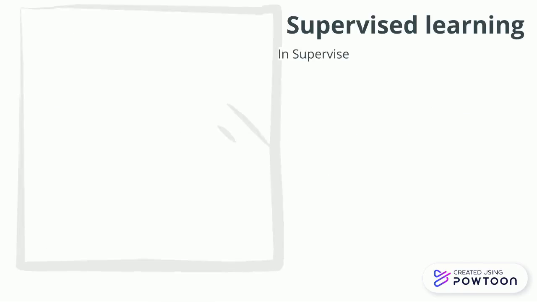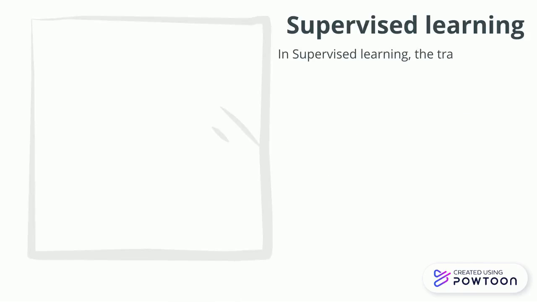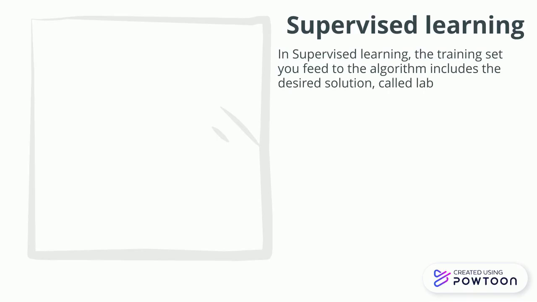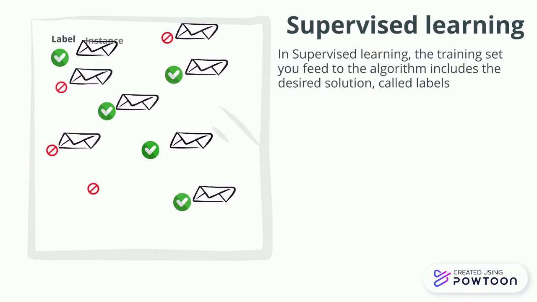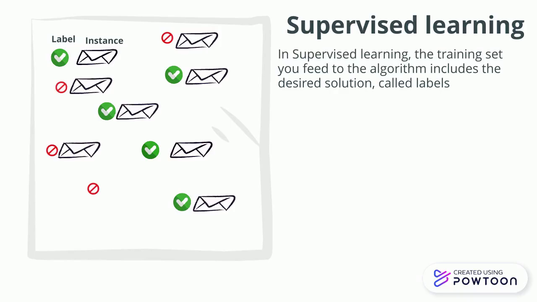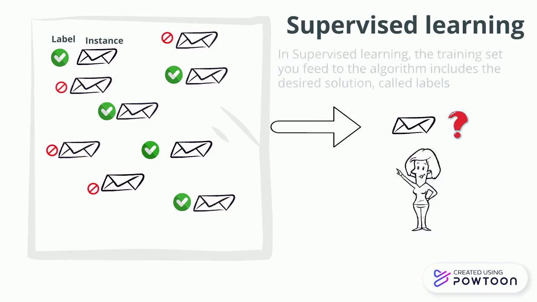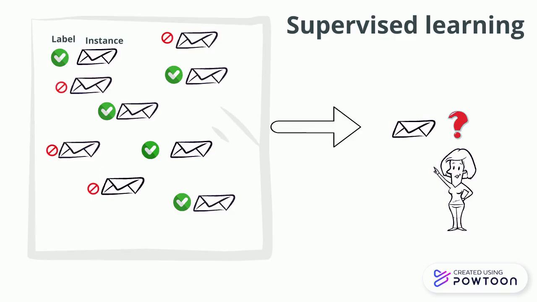In supervised learning, the training set you feed to the algorithm includes the desired solutions called labels. A typical supervised learning task is classification. As I have shown in the diagram, the spam filter is a really good example of this. It is trained with many example emails along with their class, just to identify whether it's spam or a normal mail, and it must learn how to classify new emails.